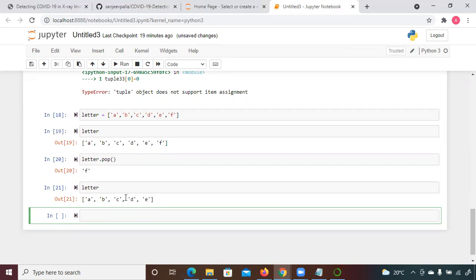One more question they asked me: how can you swap the elements? Suppose I wanted to do this, will it be supported or not?